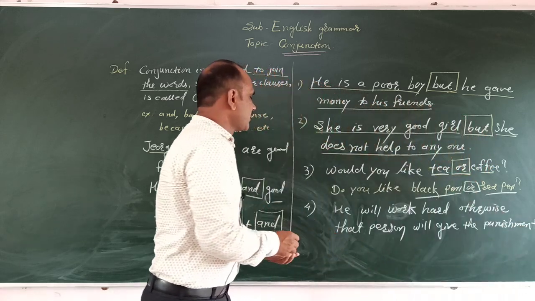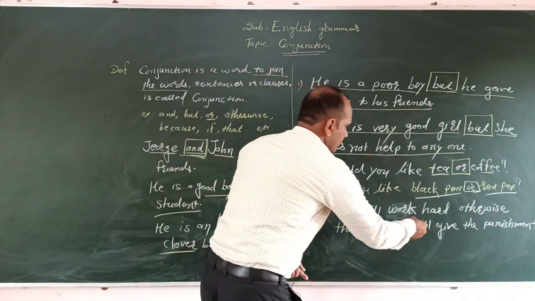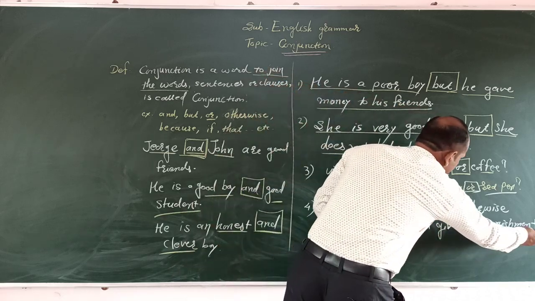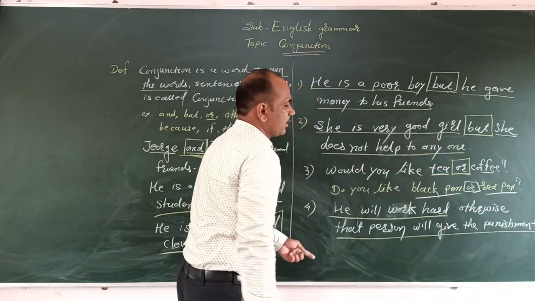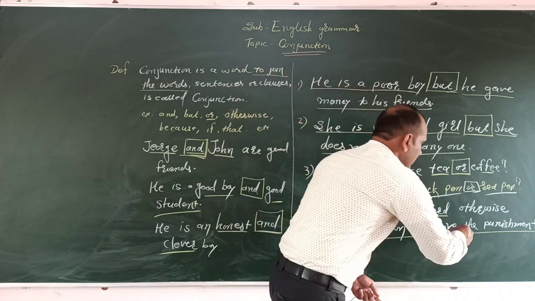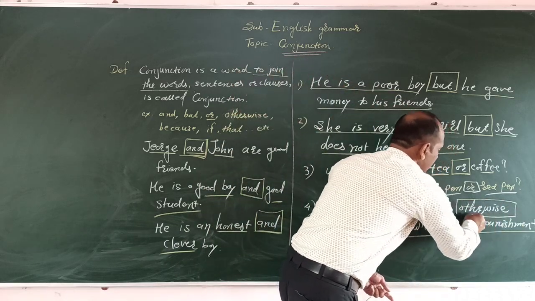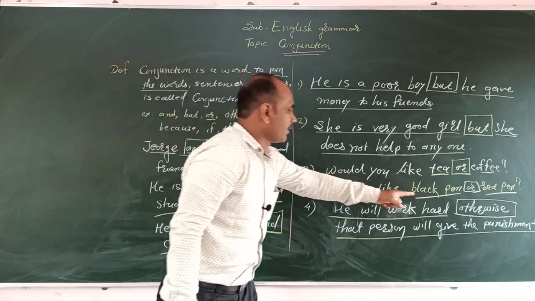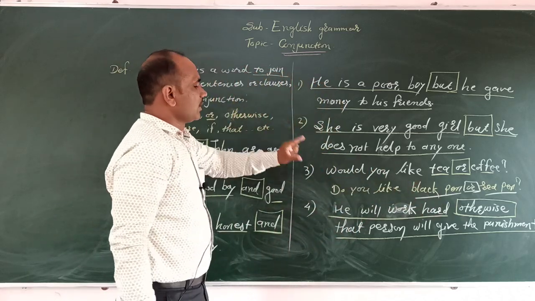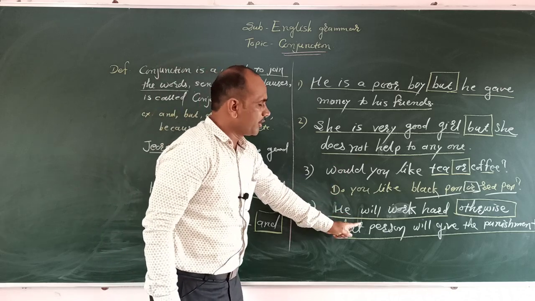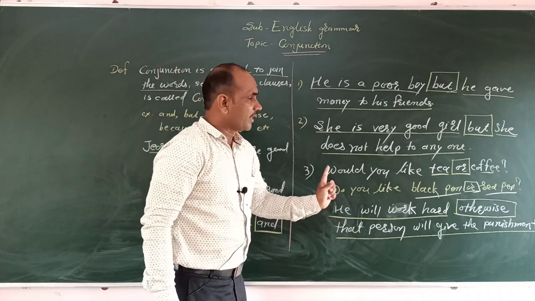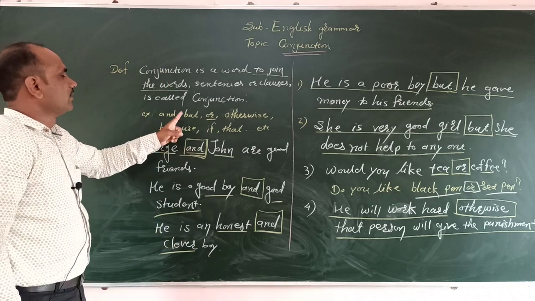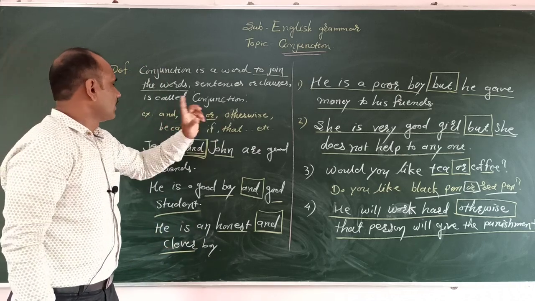Here one sentence is: he will work hard. The another sentence is that that person will give the punishment. Here otherwise is a conjunction, because this one word joining the two sentences is called a conjunction. In this way we have discussed and, but, or, otherwise.